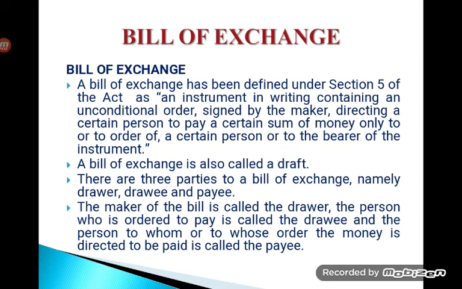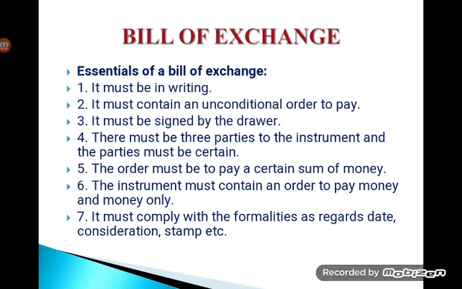Under a bill of exchange, there are three parties involved. The drawer of the instrument is the maker of the bill of exchange and is responsible for the contents written in the bill, that is, the amount he has specified in the bill. The second party is the drawee, the person who is directed to pay that amount of money. The payee is the third party, the person to whom the payment is made by the drawee as per the directions of the drawer. So these are the three parties involved in the bill of exchange.